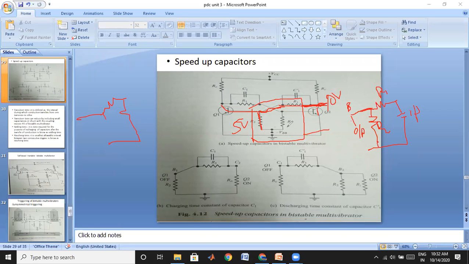Okay, this is the attenuator, and this transistor is also in the cutoff zone. When you apply the base signal, it has to move to the amplifier: from cutoff it has to move to the active region, and from the active region to the saturation region. When it is in the active region, it acts as an amplifier. That means at this junction we may get a junction capacitance; this diode junction barrier may offer some junction capacitance.